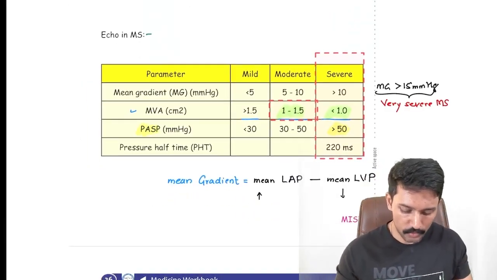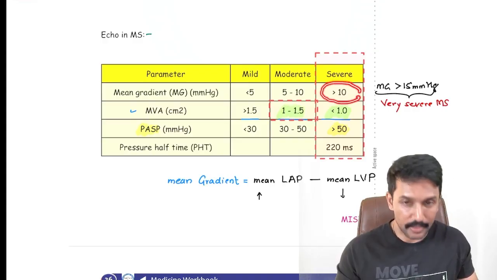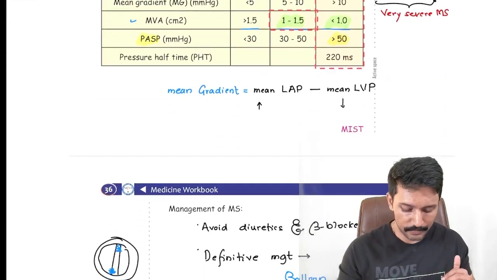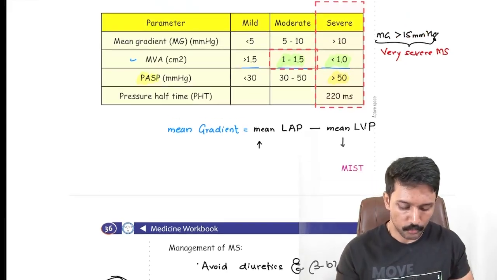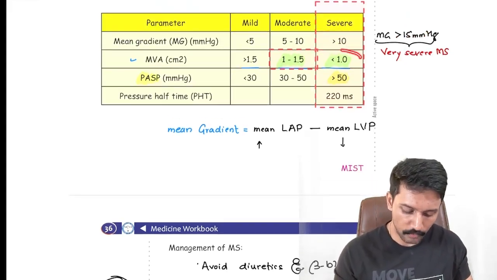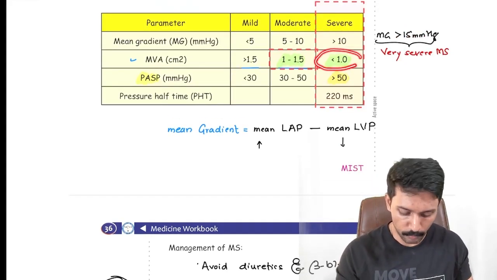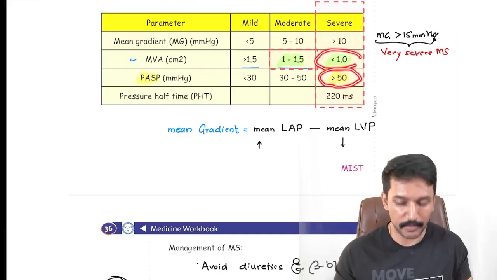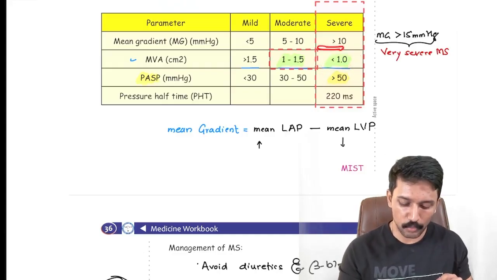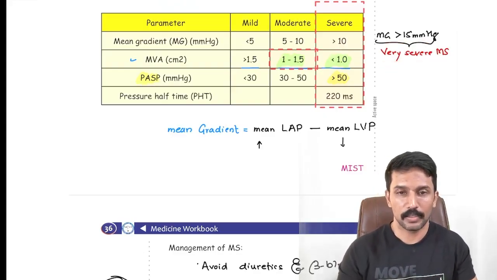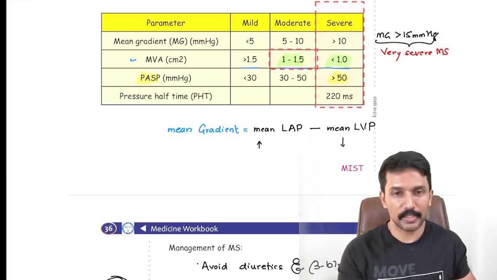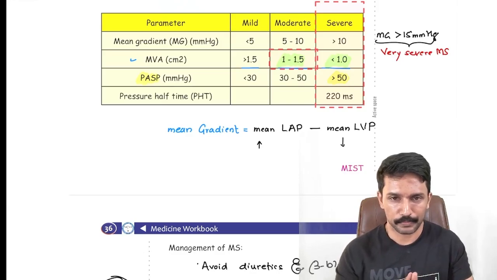So to call it severe mitral stenosis, the mean gradient, defined as mean left atrial pressure minus mean left ventricular pressure during diastole, should be more than 10 millimeters of mercury, mitral valve orifice less than 1 centimeter square, pulmonary artery systolic pressure more than 50 millimeters of mercury. And if the gradient is more than 15 millimeters of mercury, that will be called very severe mitral stenosis, right? So you please remember this table, important for you.